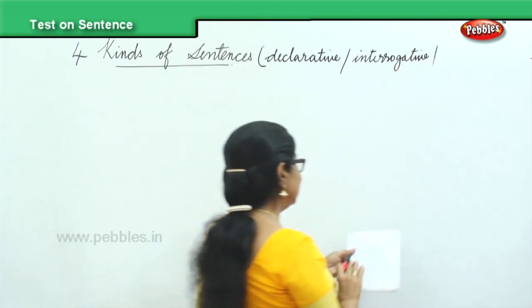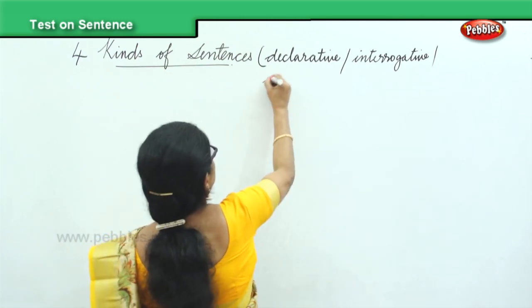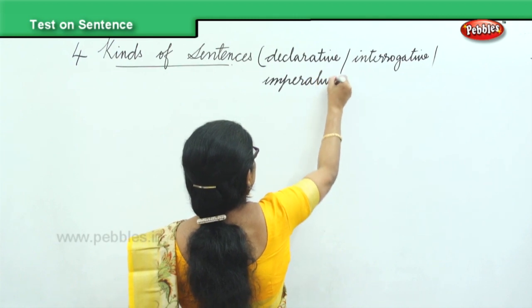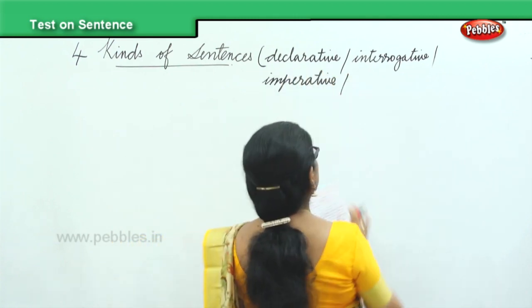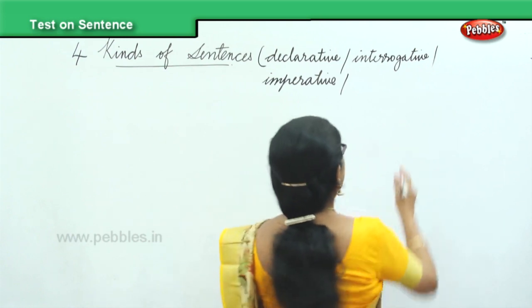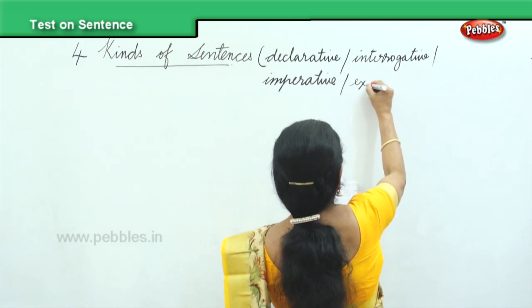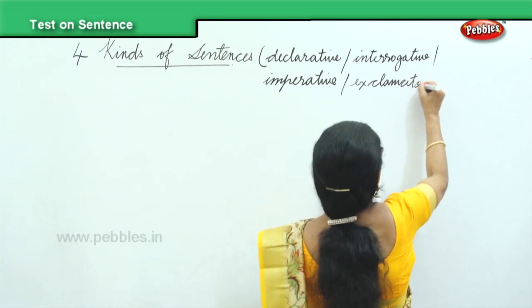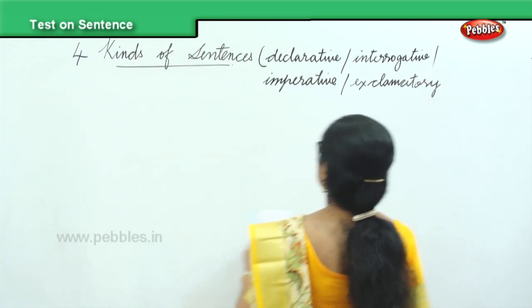Then we have learned imperative. And finally, we have also learned exclamation. So there are 4 kinds of sentences.